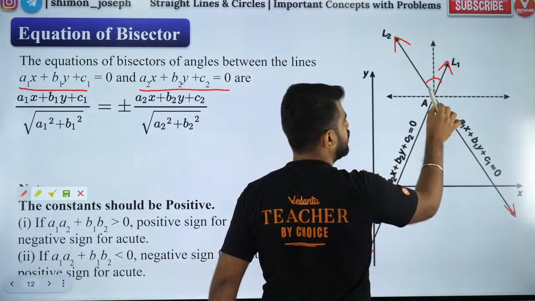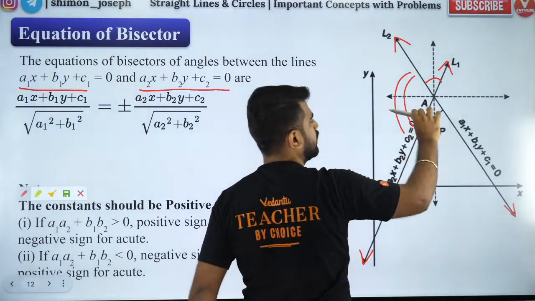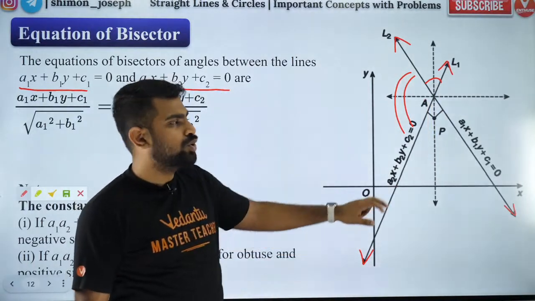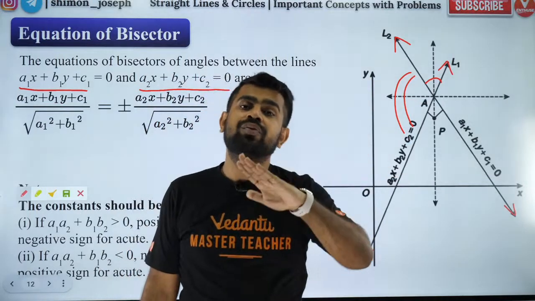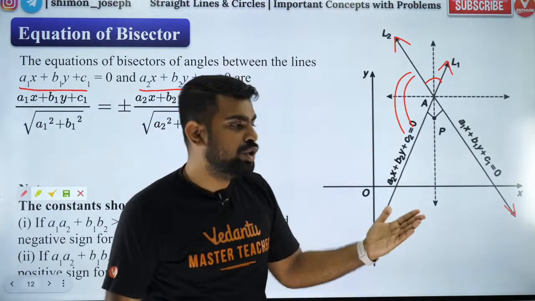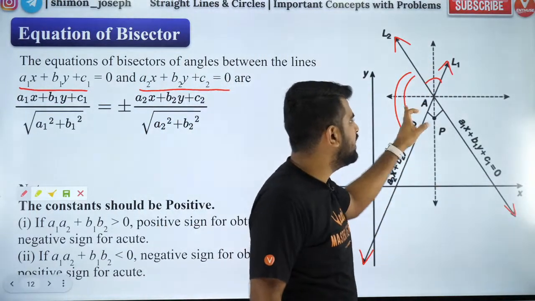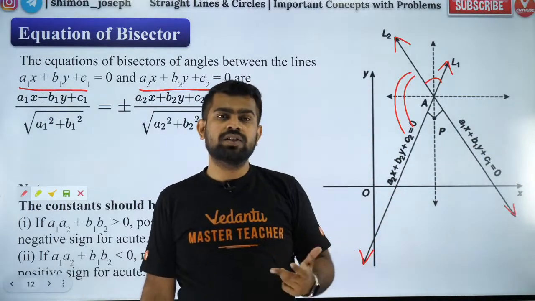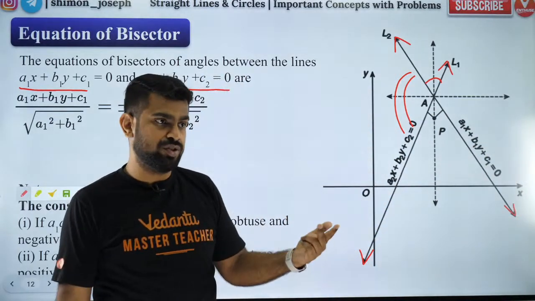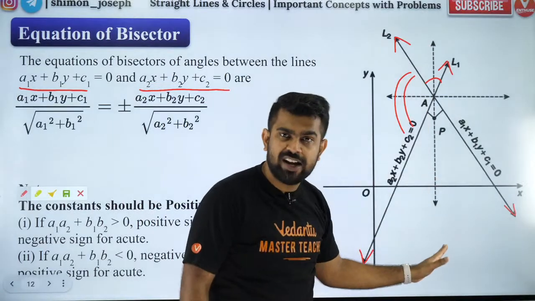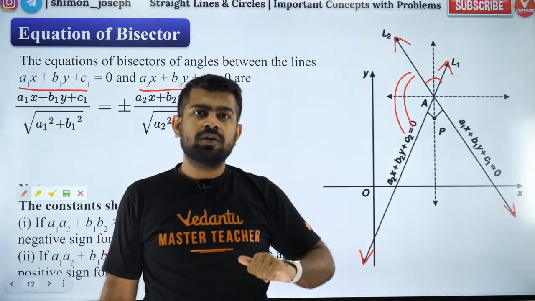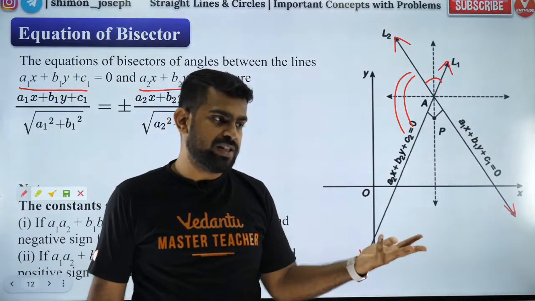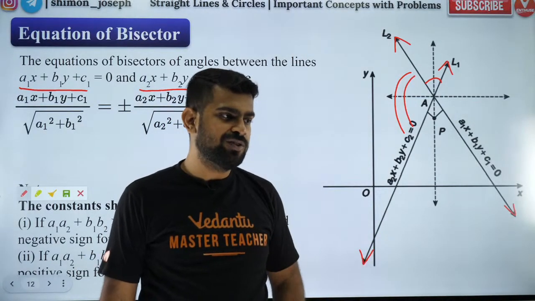So one angle will be acute angle and one angle will be obtuse angle. Did you get it? So this angle is acute angle, this is obtuse angle. So I can have two angle bisectors. So the two dotted lines that you see here are basically the two angle bisectors. The vertical one is acute angle bisector and the horizontal one is what? Your obtuse angle bisector. Are you all good with that?